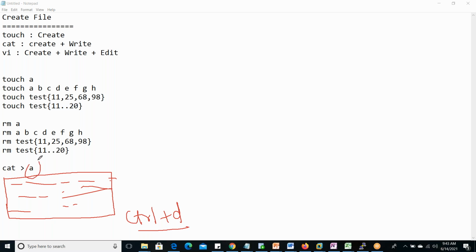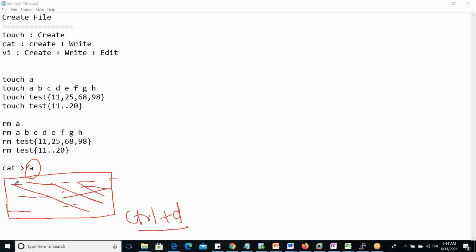So if a file already exists, what will happen? It will be overwritten. Whatever is already present in A will not come now; it will be replaced with this new content. If the file is not present, then it will newly create a file with the name A, and whatever contents we are giving, it will save there. So if the file exists, it will replace; if the file does not exist, it will create it newly and keep that content.